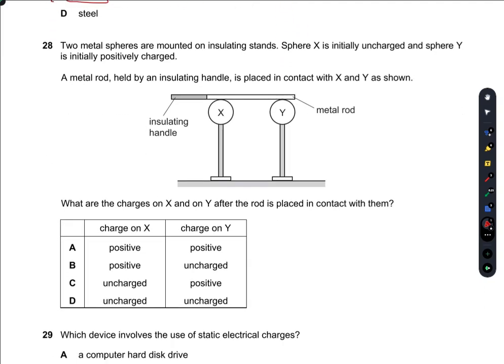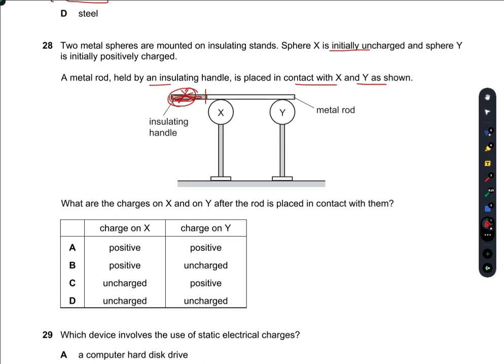Two metal spheres are mounted on insulating stands. Sphere X is initially uncharged, sphere Y is initially positively charged. A metal rod held by an insulating handle is placed in contact with X and Y. The insulating handle is not needed, so I can remove this portion. What are the charges on X and Y after the rod is placed in contact with them?